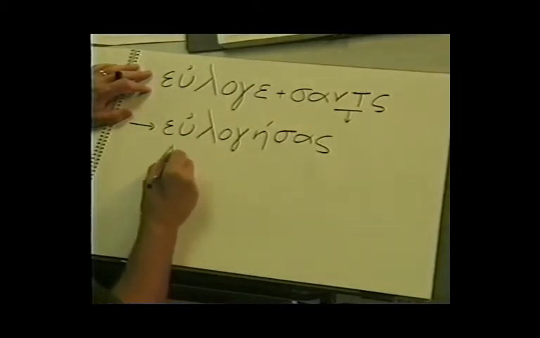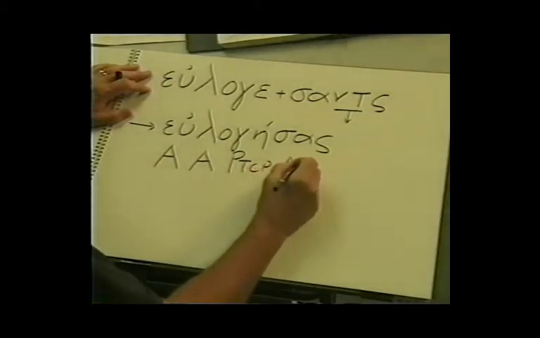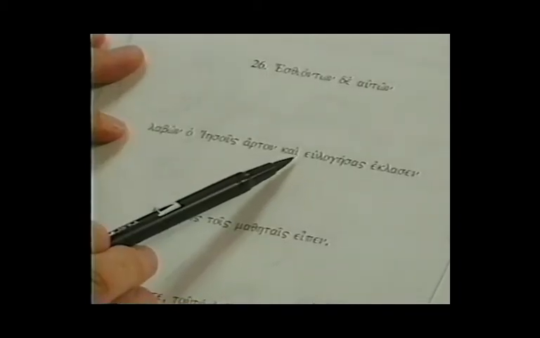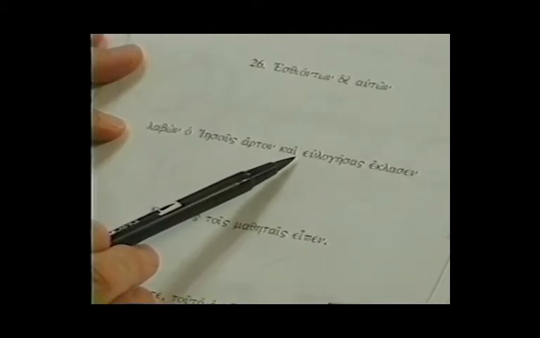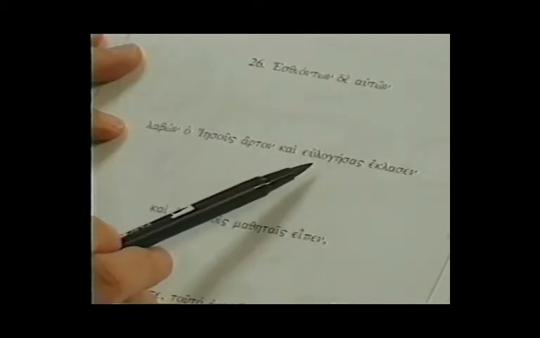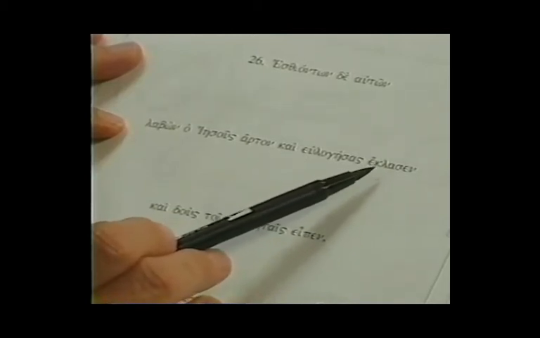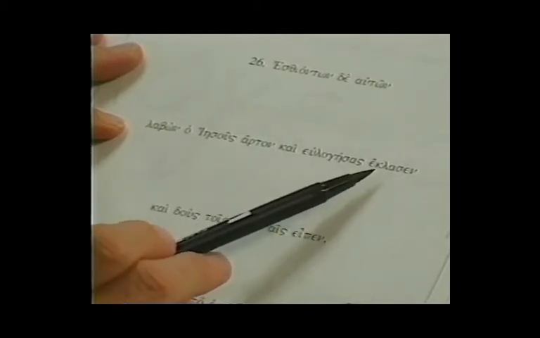This is an aorist active participle, masculine, singular, nominative. Let's look back at our text, and we notice that there is no definite article in front of this participle. This is an adverbial participle. It's an aorist adverbial participle. So tell me something about the time of the action in this participle in relation to the time of the action of this verb which it is modifying. That's right, it is happening before or antecedent to Jesus breaking the bread.